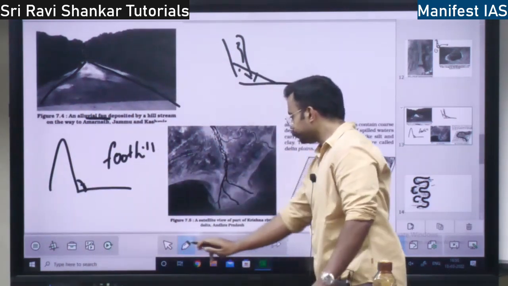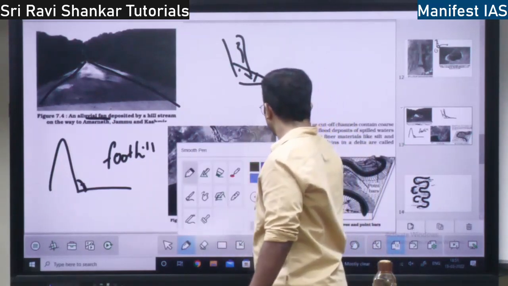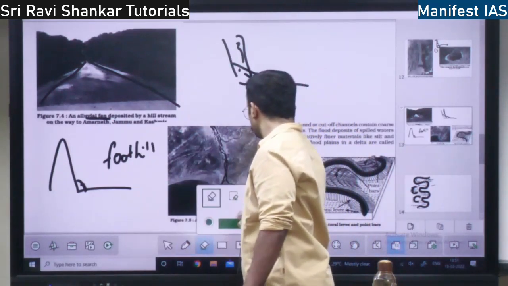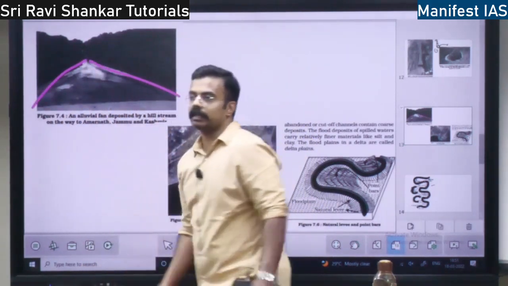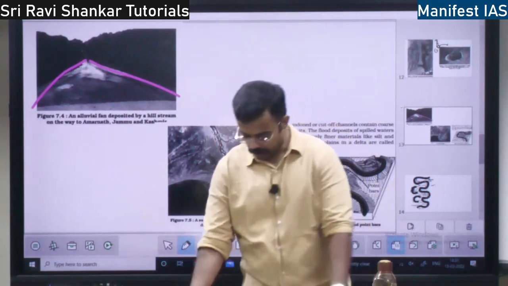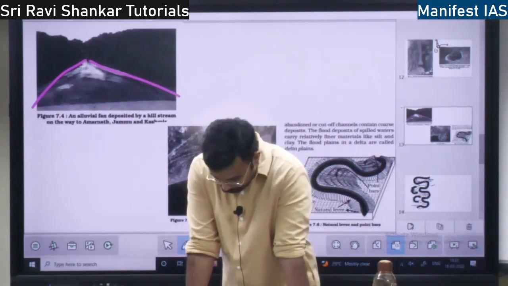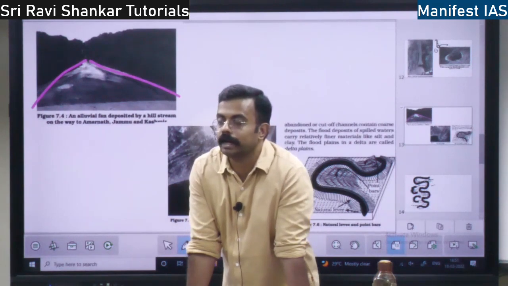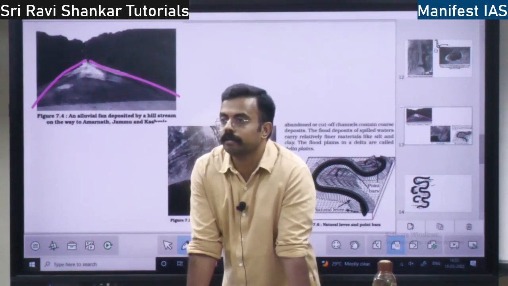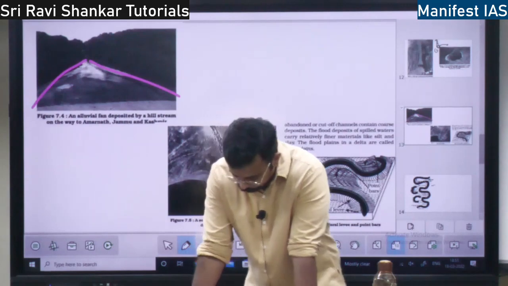So this is the alluvial fan. It is in a V shape, right? So when the river stream breaks into a plain of low gradient, then there will be an alluvial fan, right?